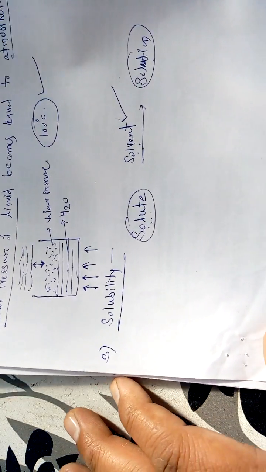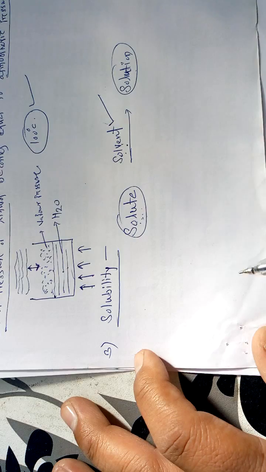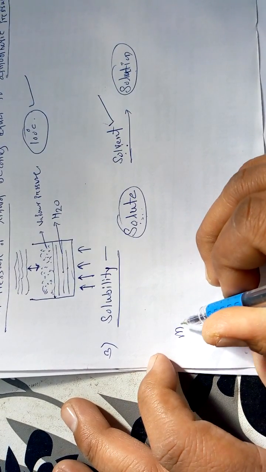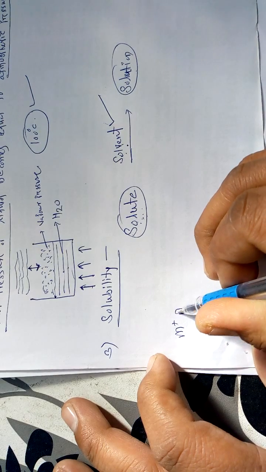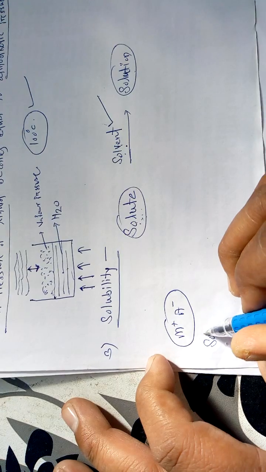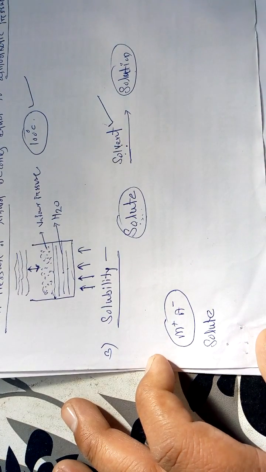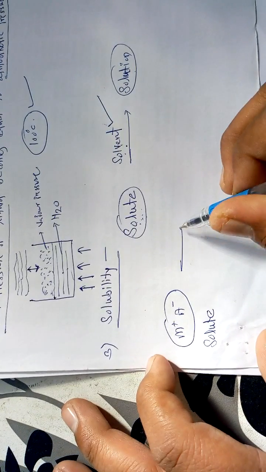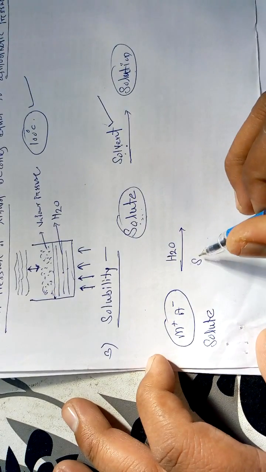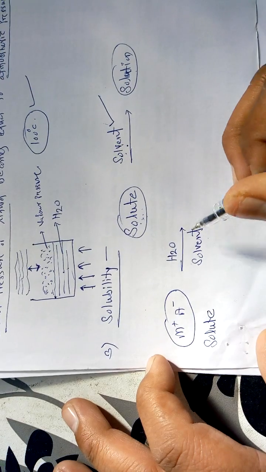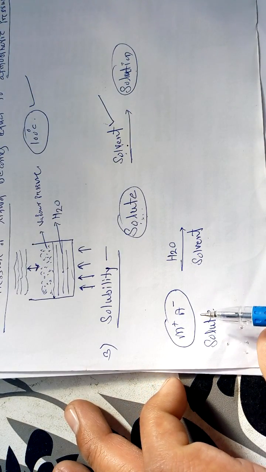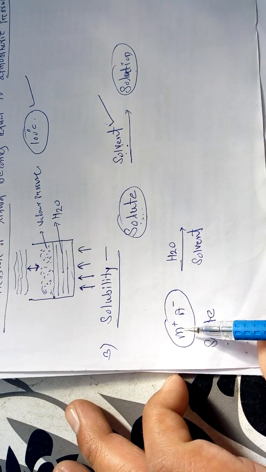Suppose, for this purpose, I take a simple example. Suppose I take one molecule, M plus A minus. This is the solute, and on this solute we add a solvent, water. We know that initially, in this solute, M plus and A minus have close packing, with a strong force of attraction between them.